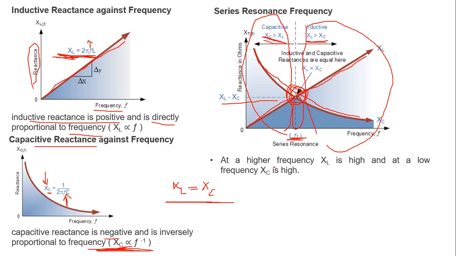Now at higher frequency XL is high, and at a lower frequency XC is high. You can notice that this is the lower frequency point and we have XC higher whereas XL lower. So again the circuit is capacitive, and you can see at higher frequency XC is lesser and XL is higher. So again the circuit is inductive.